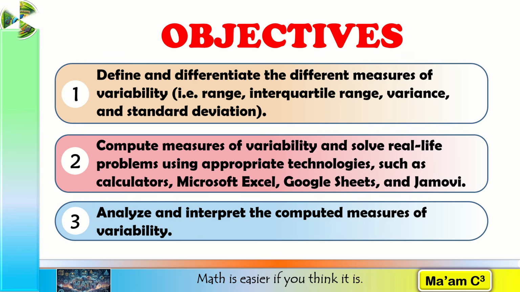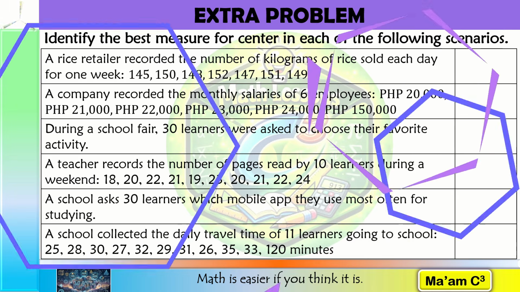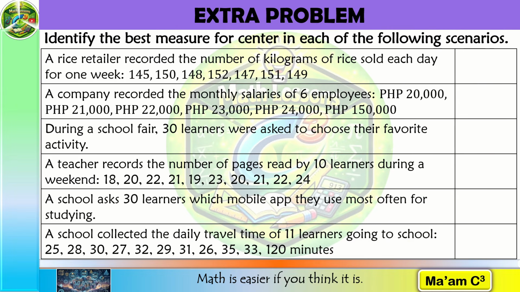So today, don't focus only on getting a numerical answer. Our bigger goal is to understand what the number tells us about the data. Before learning about spread, let us briefly return to the previous lesson and recall how we describe the center of a data set. This activity reviews measures of central tendency. For each situation, decide whether the mean, median, or mode gives the most useful description of the center.